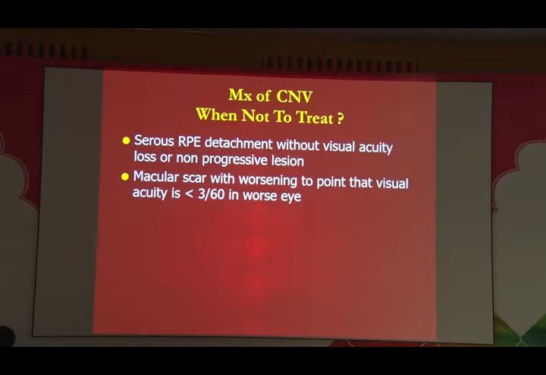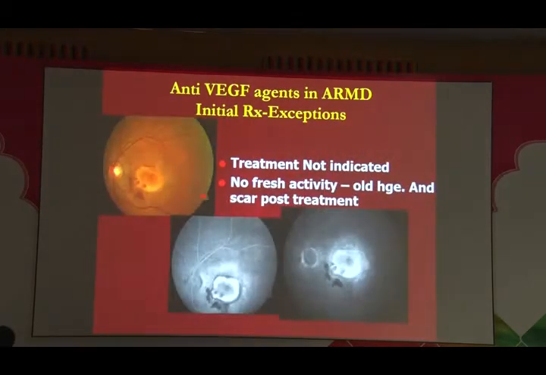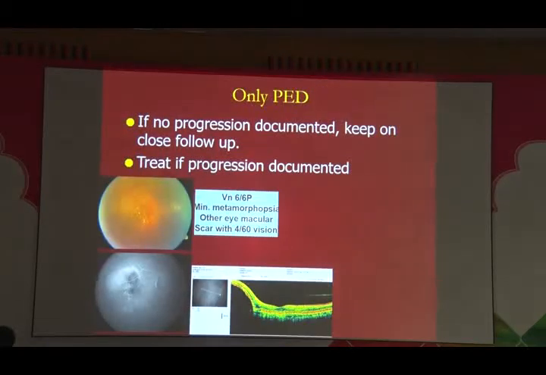The second thing is you must know that now he's reached what he can gain. So if you have a macular scar and he's worsened to a point that the visual acuity is less than 6/60, you can leave this patient alone. Now something like this is not going to improve further. If you have a scar like this, and this is an old hemorrhage which is actually resolving, you can actually leave it. You don't really need to treat at this stage.